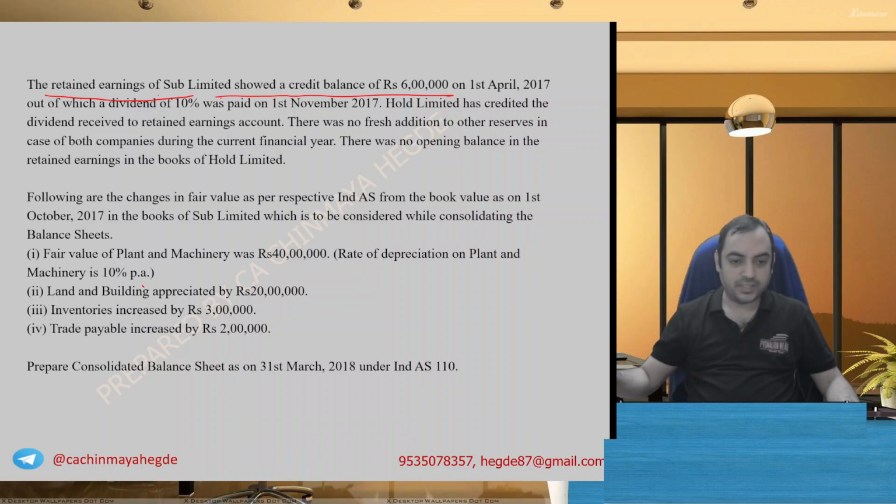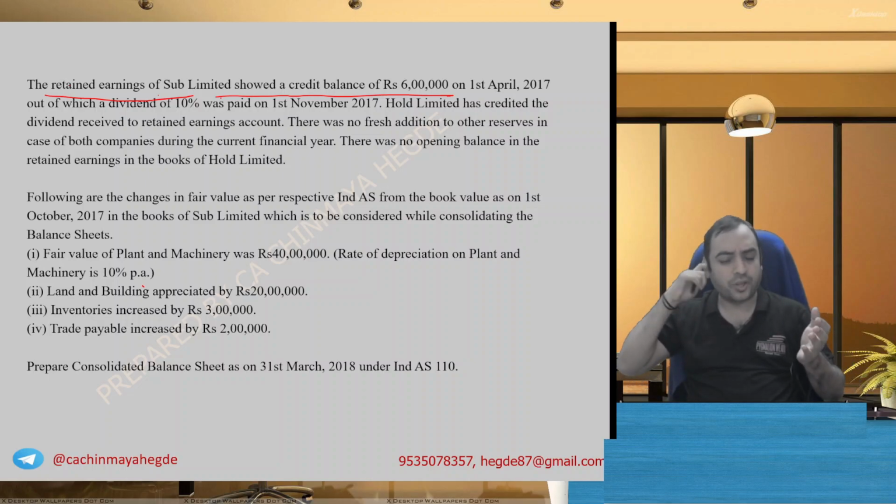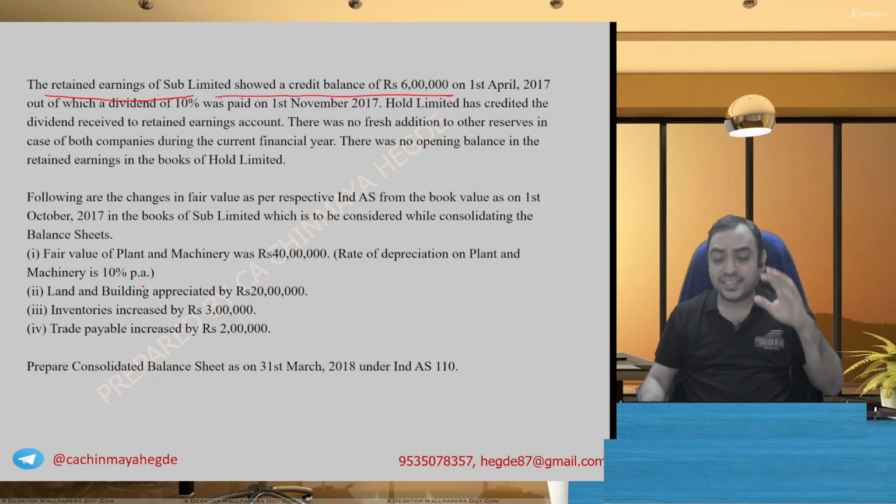If 6 lakh became 16 lakh 40,000, we can say that whatever 10 lakh 40,000 is the profit earned during the year. Because acquisition took place during the year, we will divide this into pre and post, out of which a dividend of 10% was paid on 1st of November. So this 10.4 lakh calculation is not correct.